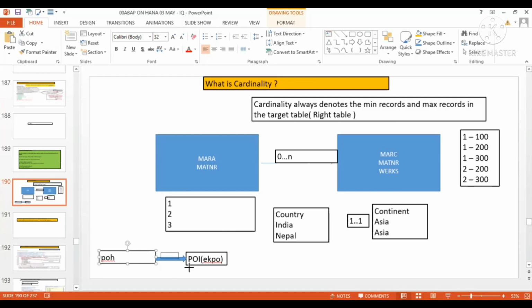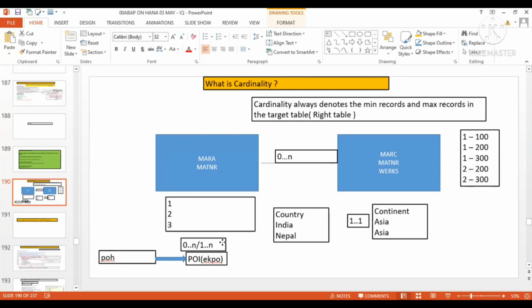So if anyone here has good functional understanding of the purchase order header and purchase order item, just let me know whether it should be 0..n or 1..n. Either one of these is going to be here.